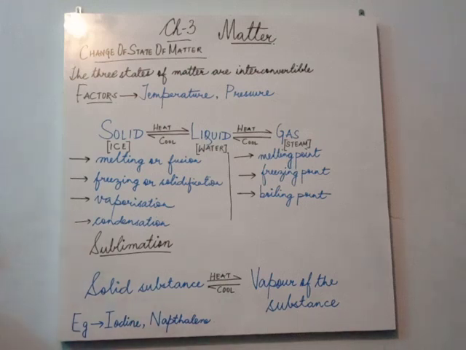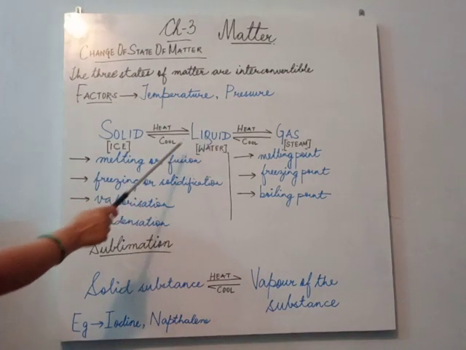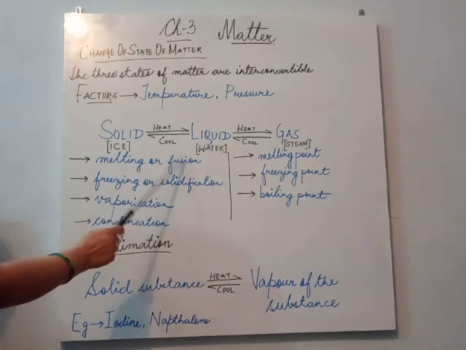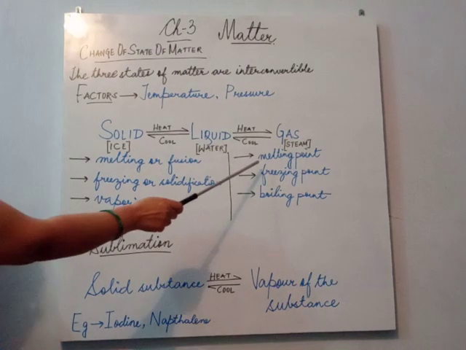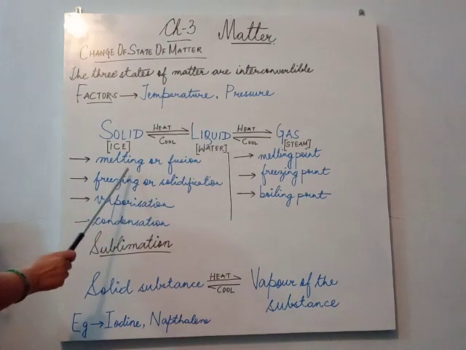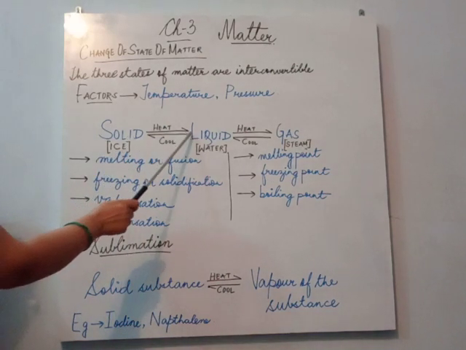Next children, melting. What is melting? The change of state from solid to liquid is called melting or fusion. And the temperature at which a solid melts to form liquid is called its melting point. So melting is a process. Process of what? Process of change of solid into liquid.